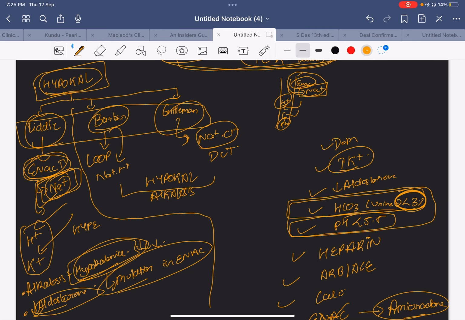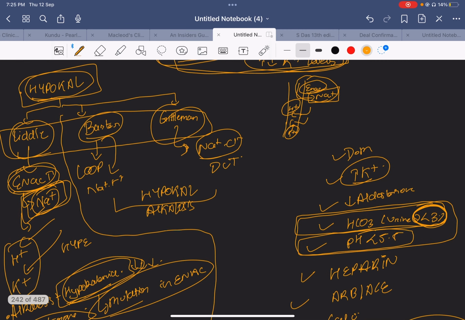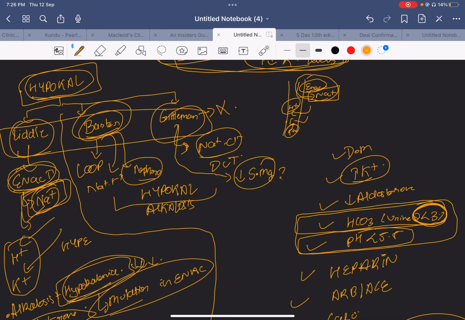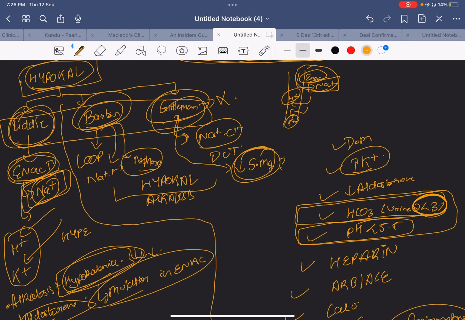So how do you distinguish between the two? One very important point which I remember for the exams is Bartter's syndrome comes with nephrocalcinosis. The patient will have a history of kidney stones, but in Gitelman there will be no such thing. Another important point that may help you in the exam is that Gitelman syndrome will come with a decrease in the serum levels of magnesium. Why? Because there will be more magnesium thrown out in the urine. So one peculiar point of each: Bartter's syndrome comes with nephrocalcinosis, Gitelman syndrome comes with a decrease in the serum magnesium levels, and Liddle syndrome comes with hypertension.